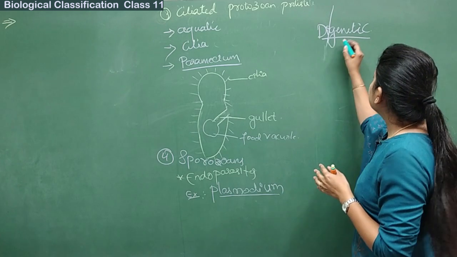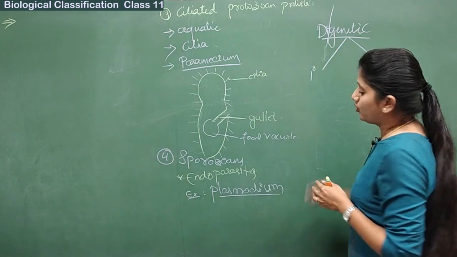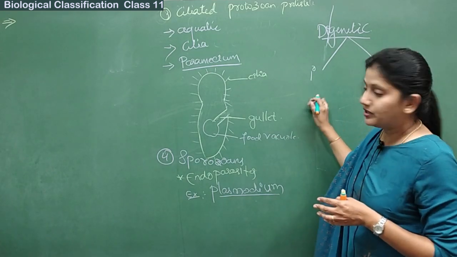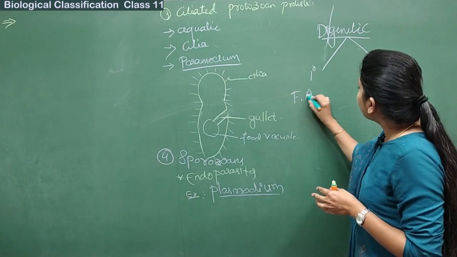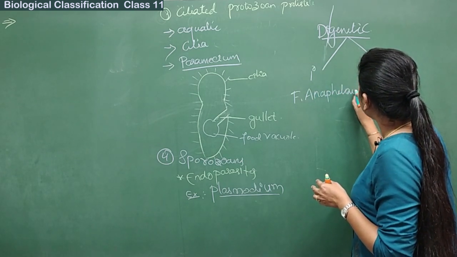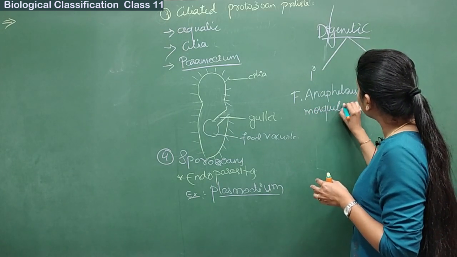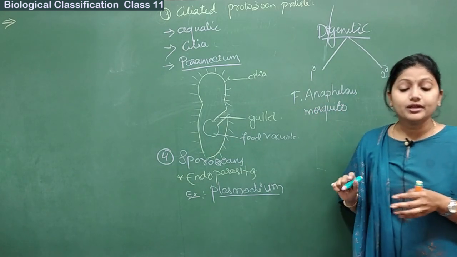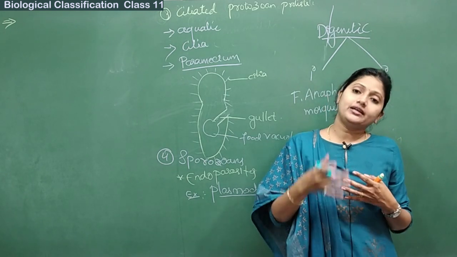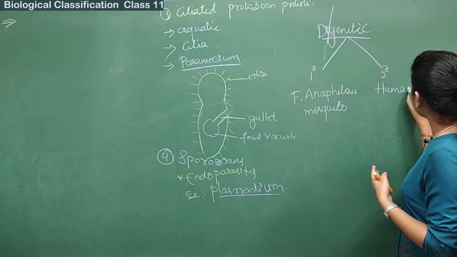So one is a primary host, another one is a secondary host. In case of the Plasmodium, the primary host will be the female Anopheles mosquito, where it usually reproduces, and the secondary host is the human, which it infects.